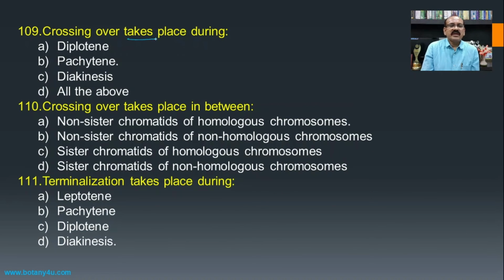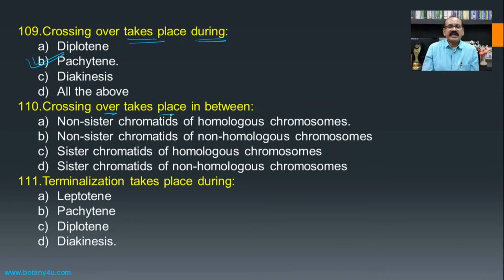Then, crossing over takes place during prophase 1, which is divided into leptotene, zygotene, pachytene, diplotene and diakinesis, in which pachytene is the phase of the prophase in which the process of crossing over actually takes place.